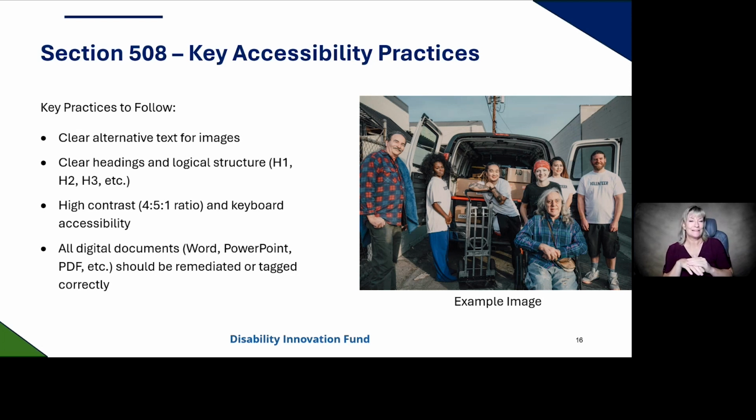Note that there should only be a singular H1 in a document. This is the title.